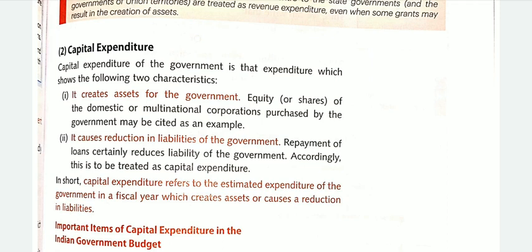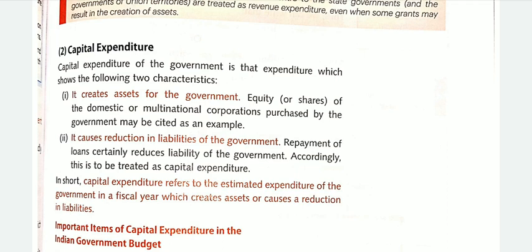For example, government may purchase shares of any domestic or multinational company for investment purposes, because government can invest in domestic companies or multinational companies. So it creates an asset for the government. Equity shares of domestic and multinational companies purchased by the government may be cited as an example.